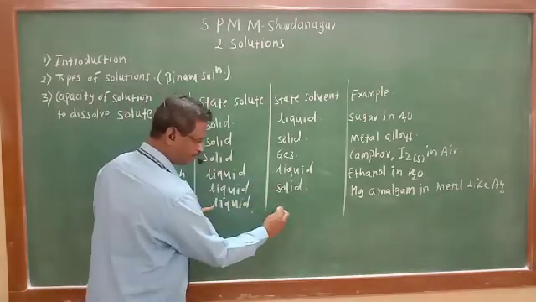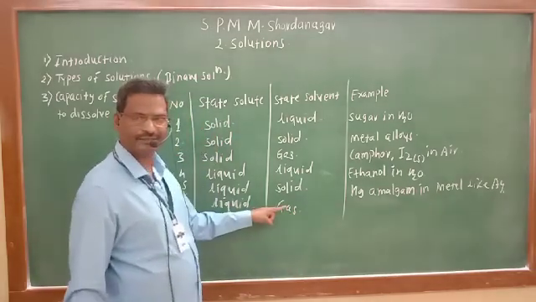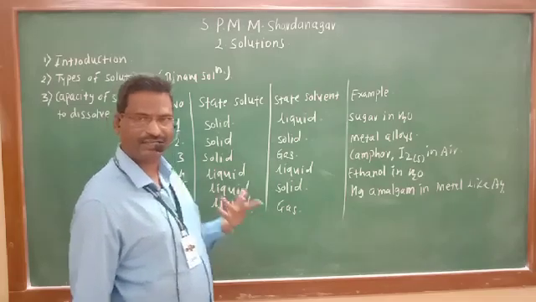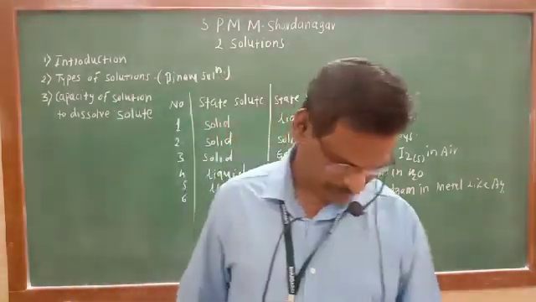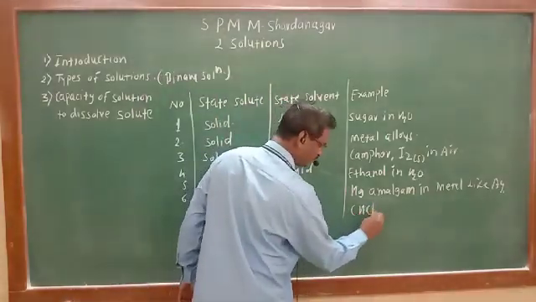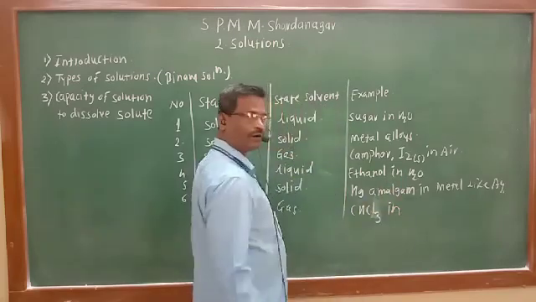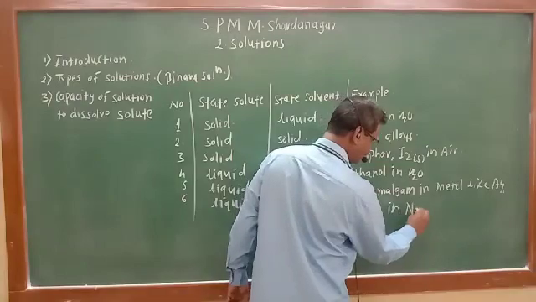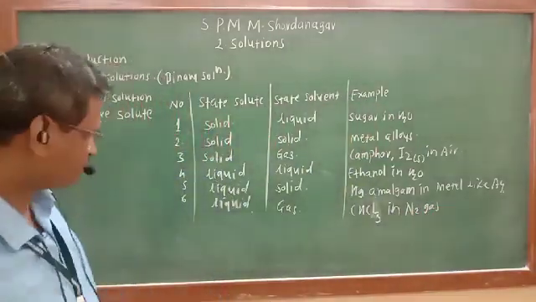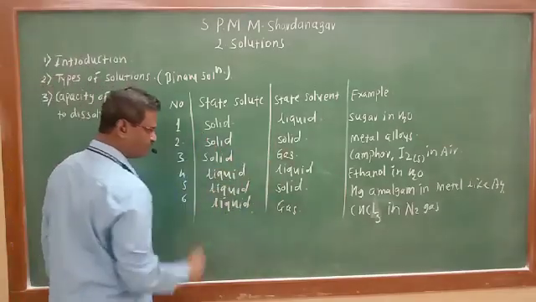They are homogeneous mixtures and they are known as solutions. Liquid, solid, and third, gas. Liquid in gas: liquid present in less proportion and gas present in large excess quantity. Here is an example of chloroform, CHCl3. Chloroform in air, or maybe chloroform in other gases like nitrogen gas, gives this type of solution. So these are three combinations.